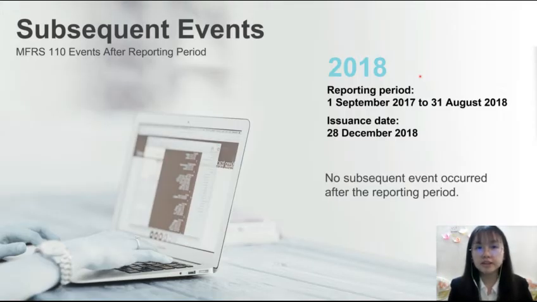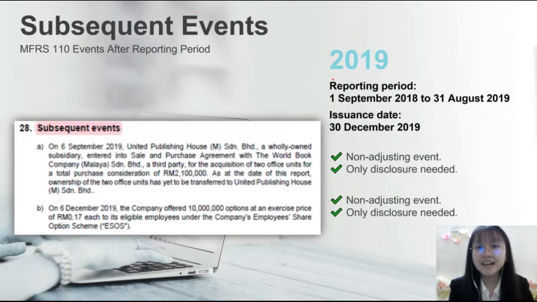Let's move on to the subsequent events. In financial year 2018, there was no subsequent event that occurred. In financial year 2019, there are 2 subsequent events. The first event is the acquisition of 2 office units by its subsidiary from a third party.